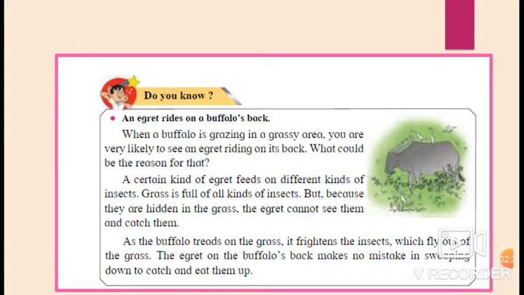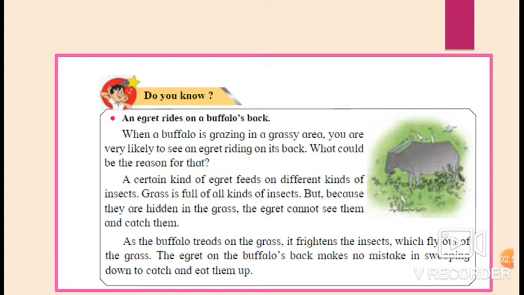Page number 12. Do you know? An egret rides on a buffalo's back. When a buffalo is grazing in a grassy area, you are likely to see an egret riding on its back. What could be the reason for that?